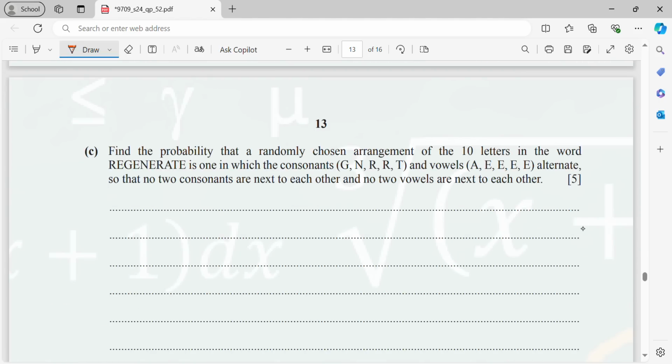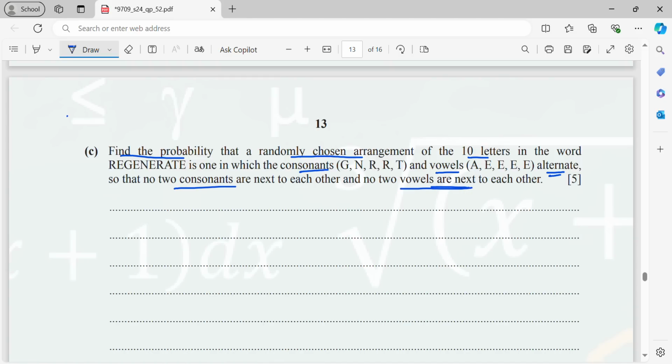Okay, now part C: find the probability that a randomly chosen arrangement of the 10 letters in the word regenerate is one in which the consonants and vowels alternate. You need to get alternating so that no consonants are next to each other and no vowels are next to each other.